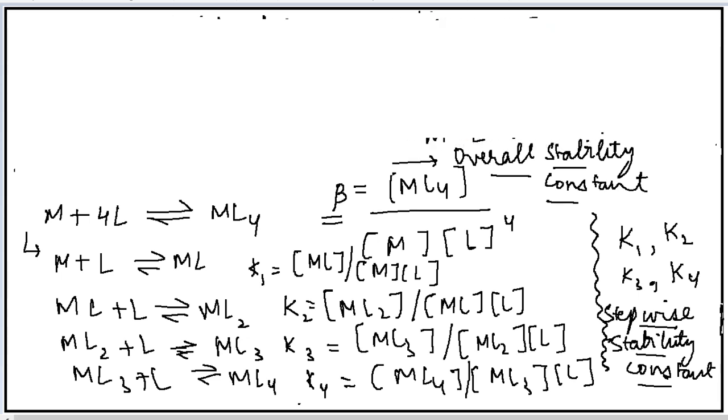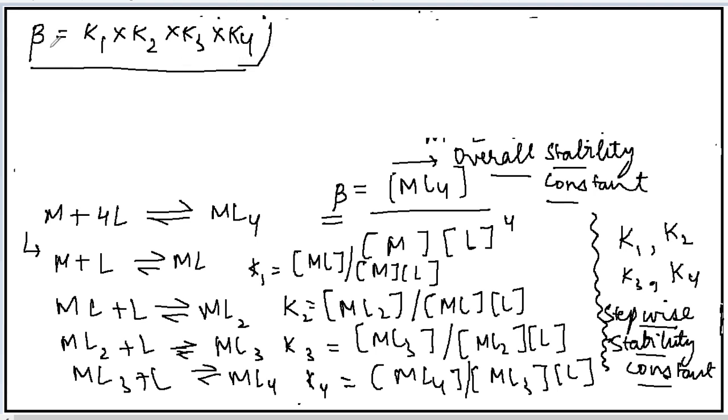I am not erasing all the portion because this will be useful for you now. Now the overall stability constant, that is beta, is equal to the product of stepwise stability constants. Okay, I hope you have got this concept.